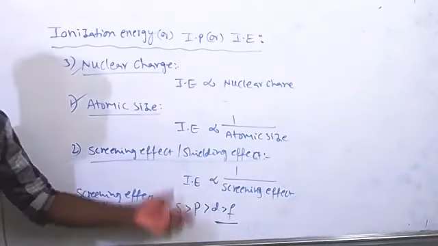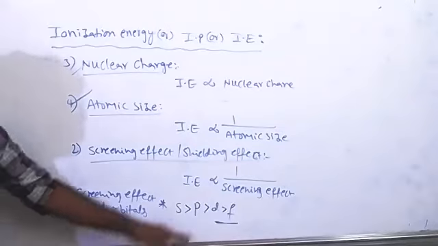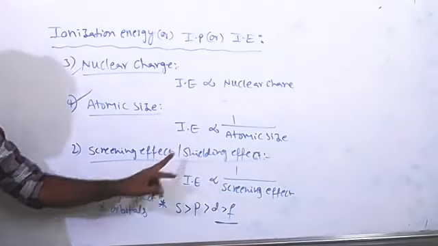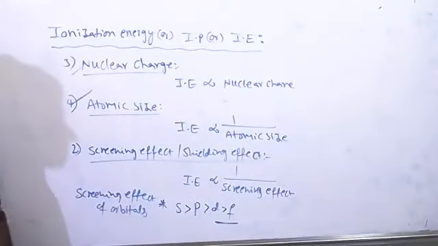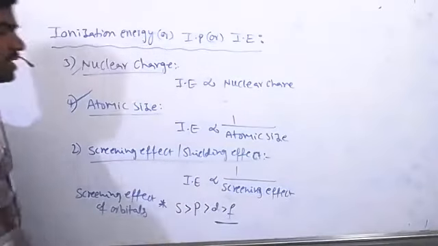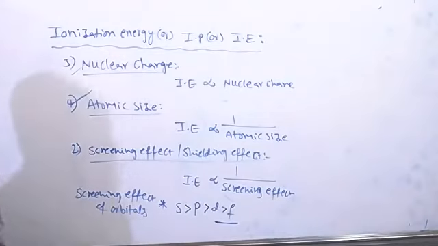Suppose in groups, why ionization enthalpy decreases? This is the first reason: down the group, size of atoms increases. That's why ionization enthalpy decreases. And we can explain with screening effect also. Due to the increase in the number of shells, the inner core electrons cause more shielding effect. That's why, due to increased screening effect, ionization enthalpy decreases. Size increase means we can remove valence electrons very easily.